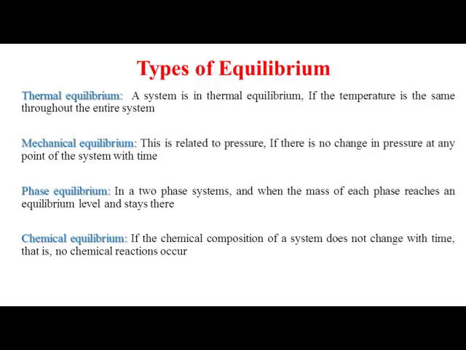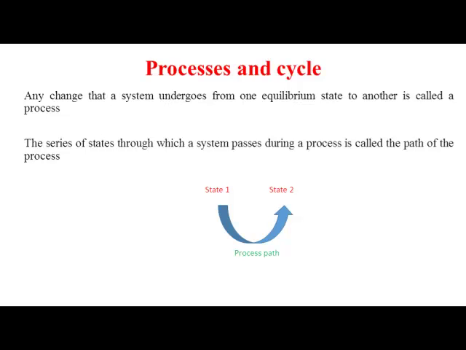What is thermal equilibrium? A system is in thermal equilibrium if the temperature is the same throughout the entire system. Mechanical equilibrium is related to pressure: there is no change in pressure at any point of the system with time. Phase equilibrium: in a two-phase system, the mass of each phase reaches an equilibrium level and stays there. And chemical equilibrium: the chemical composition of a system does not change with time, that is, no chemical reactions occur.